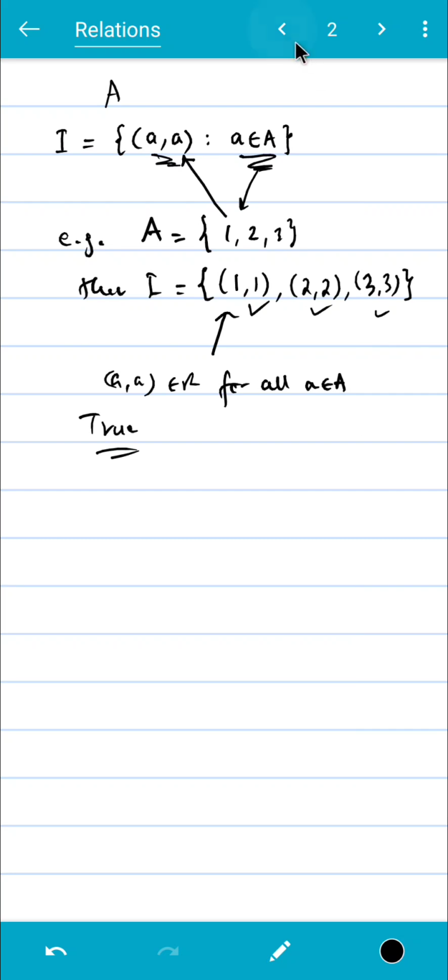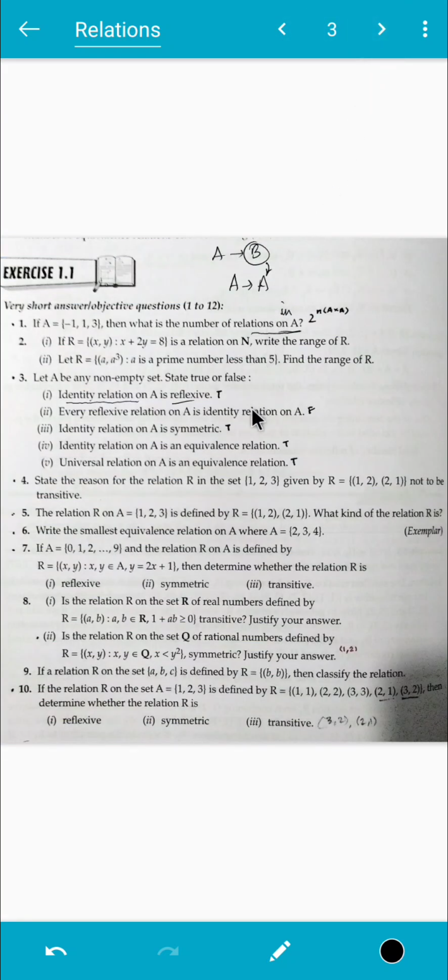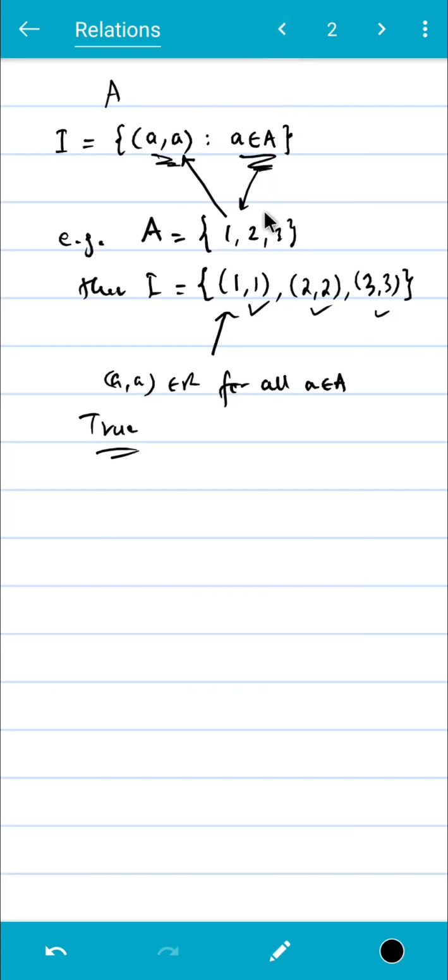But then, if you take a look at the next question, it says that every reflexive relation on A is an identity relation on A. Now this is an identity relation and it is reflexive, but is the converse true?